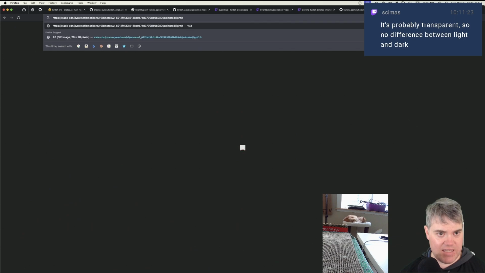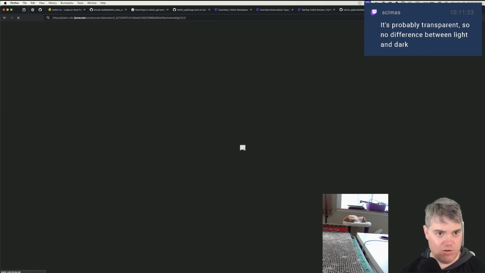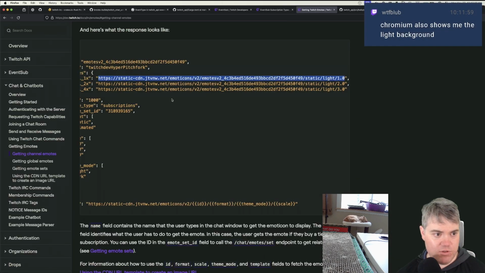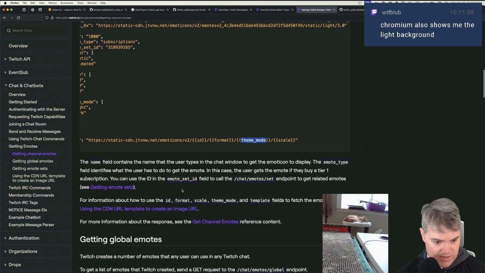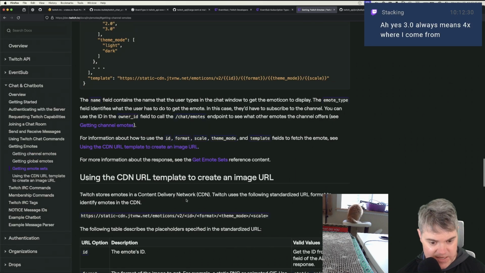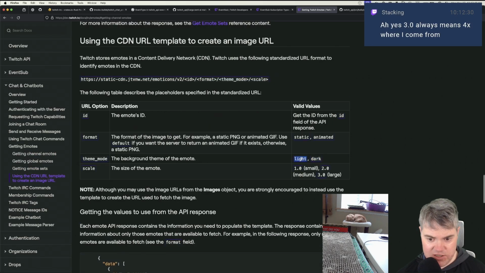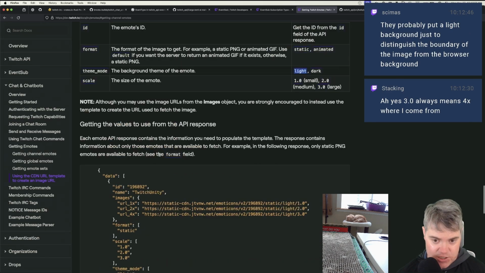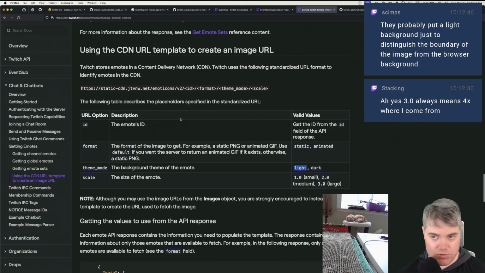Right. Light, and then I don't know, if I do 3.0, oh, I can get the sizes of them. So 1, 2, and 3. So size 1, size 2, size 3. That's what it's for. So size 1, 2, and 3, the theme mode of light or dark, right? So light and dark is the choice. 1.0, 2.0, 3.0, static or animated, and then the ID. And that gets me the actual emote, which is cool.